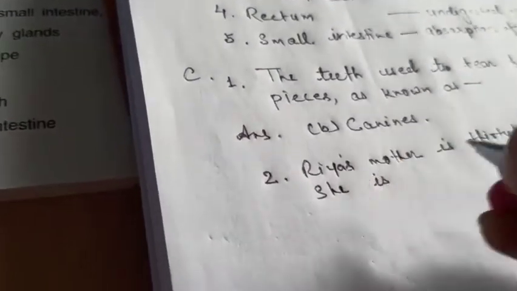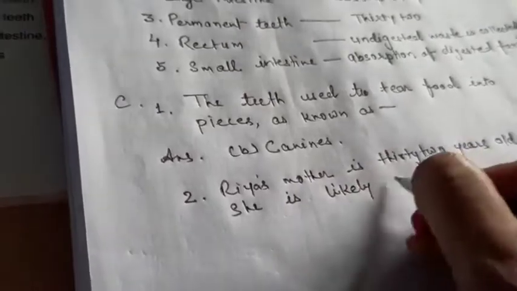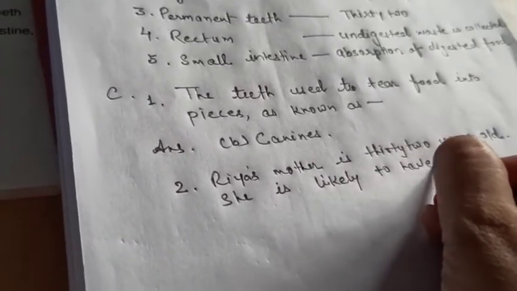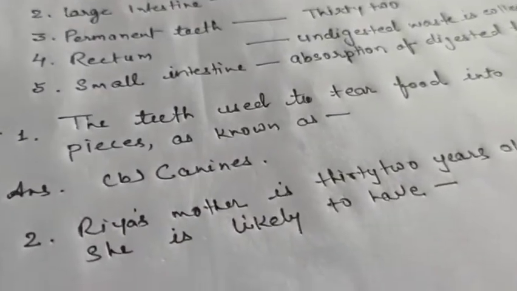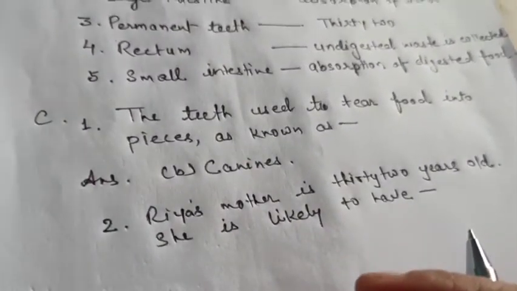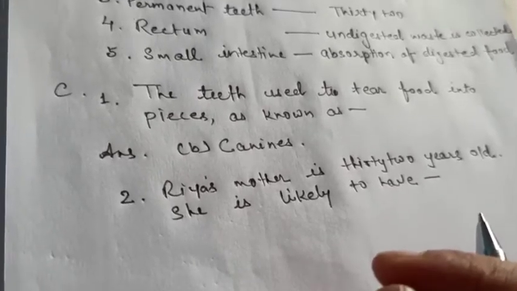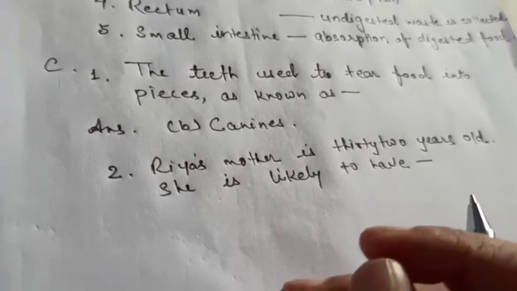She is likely to have, and the options are 20 permanent teeth, or 20 temporary teeth, or 32 permanent teeth, or 32 temporary teeth.